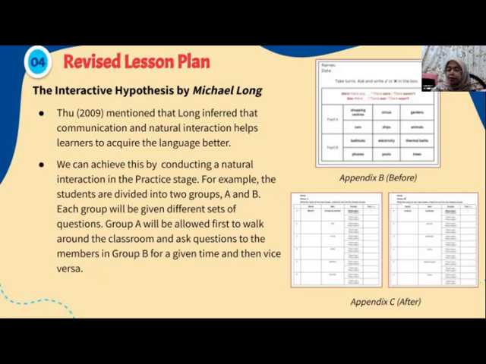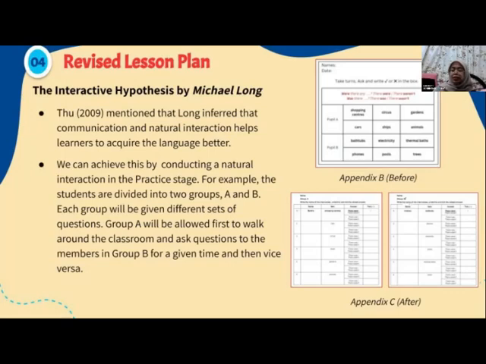We can achieve this by conducting a natural interaction in the practice stage. For example, instead of just the students reading the questions, they could be divided into two groups, such as group A and group B. Each group will be given a different set of questions, and group A will be allowed to first walk around the classroom and ask questions from group B members for a given time, and then vice versa. This will not only help the students to acquire the language through interaction, but also strengthen their confidence in using the language.